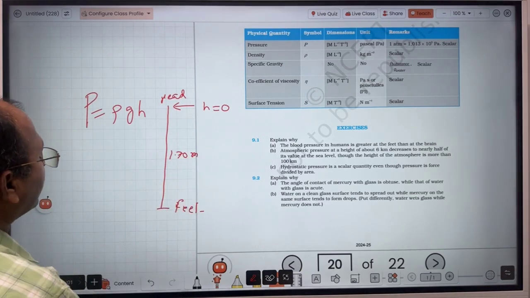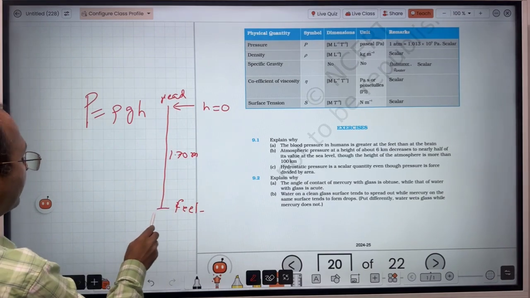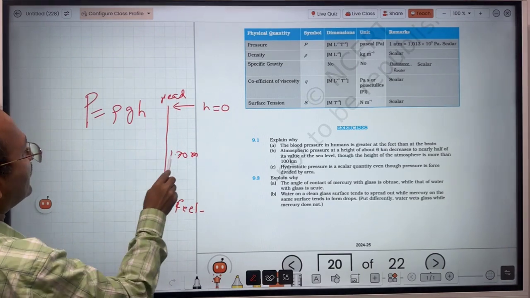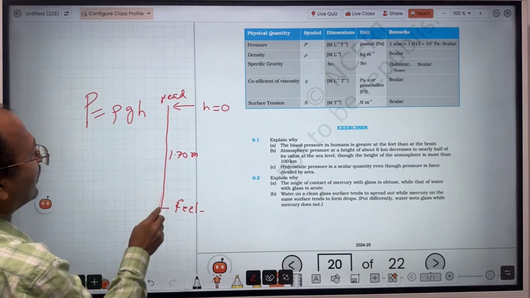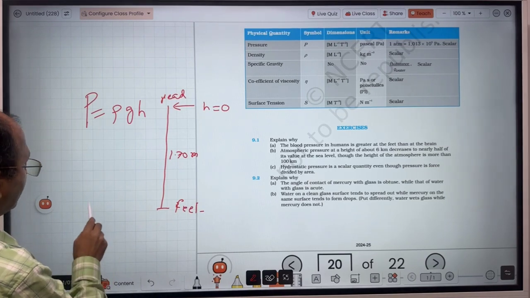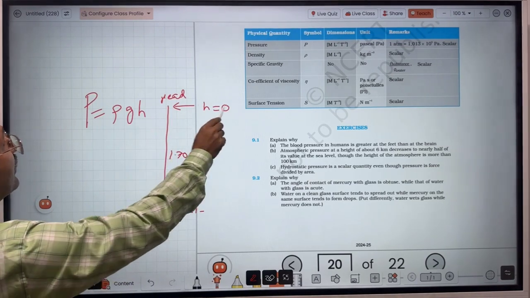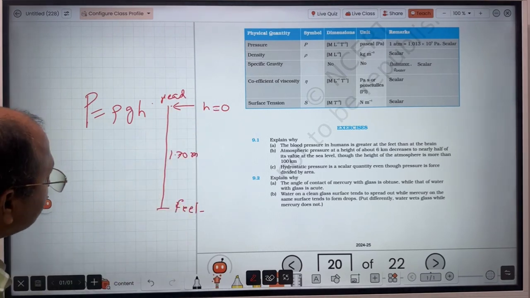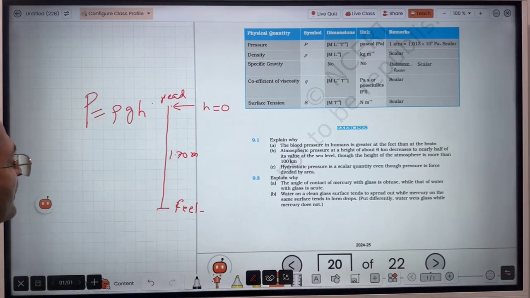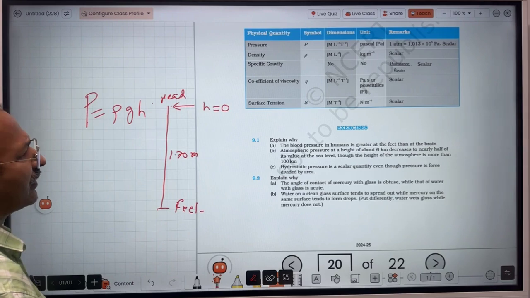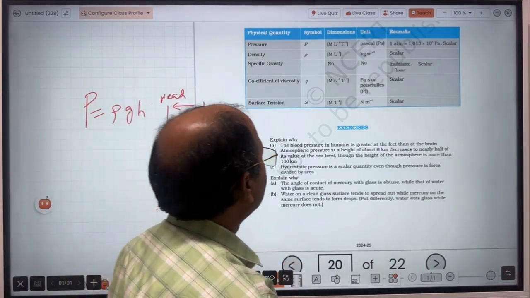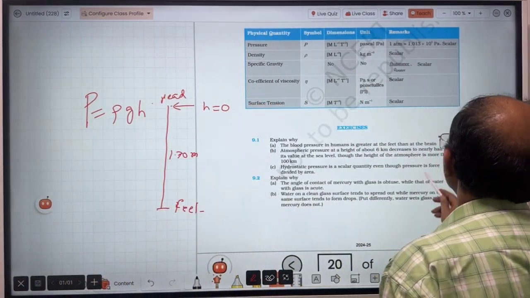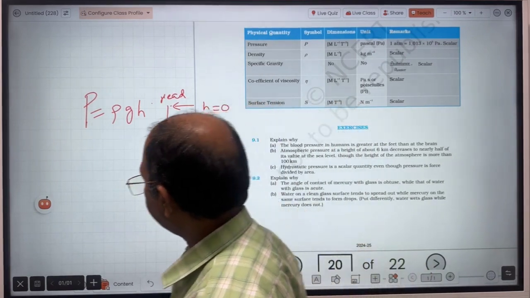In that case, there will be pressure due to this much height of blood at the feet. But at the head, the height of the blood column will be 0. So there will be a great difference between the pressure levels. So that is why the blood pressure in humans is greater at the feet than at the brain.